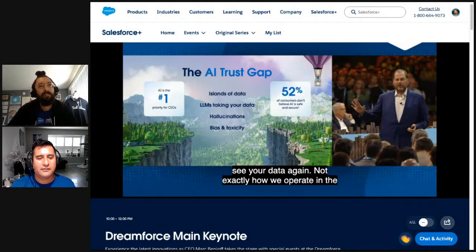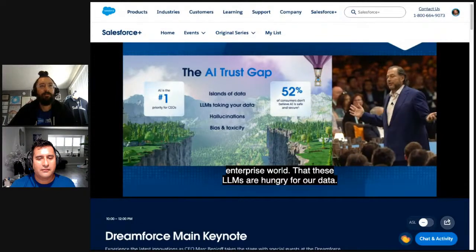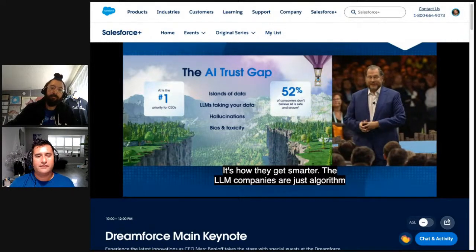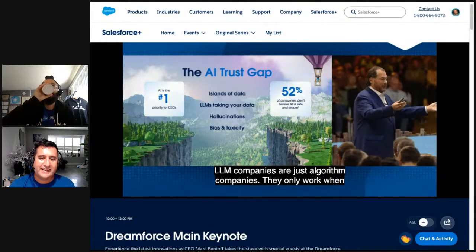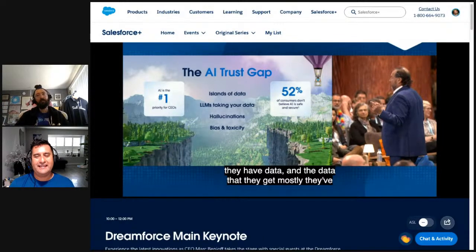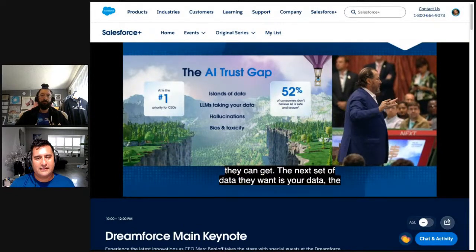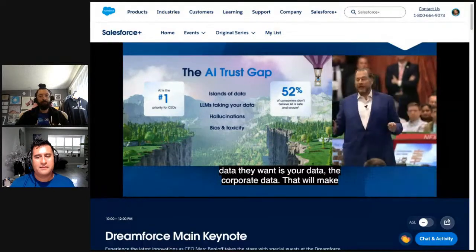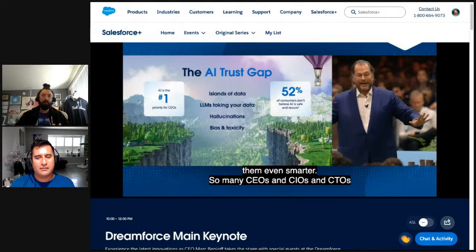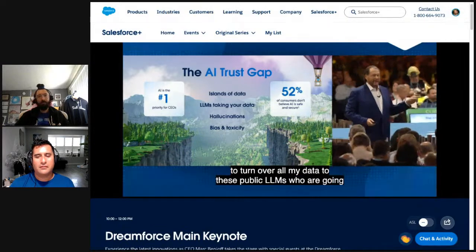LLMs are hungry for our data. It's how they get smarter. The LLM companies are just algorithm companies. They only work when they have data. And the data that they get, mostly they've stolen, where they just go out onto the net and get whatever data they can get. And the next set of data they want is your data, the corporate data. That will make them even smarter. But so many CEOs and CIOs and CTOs I've spoken to all over the world say, whoa, I'm not ready to turn over all my data to these public LLMs who are going to try to make all my systems smarter.